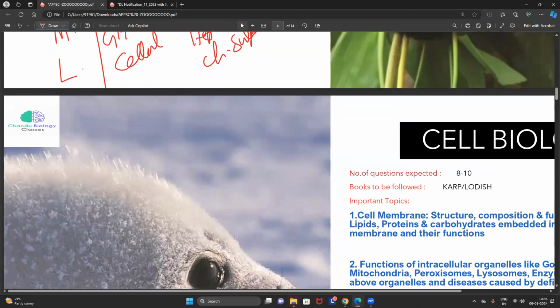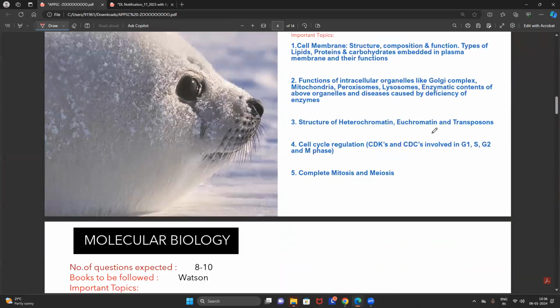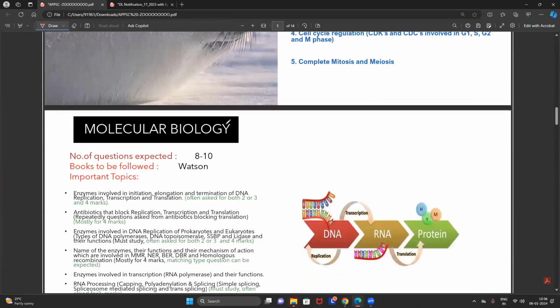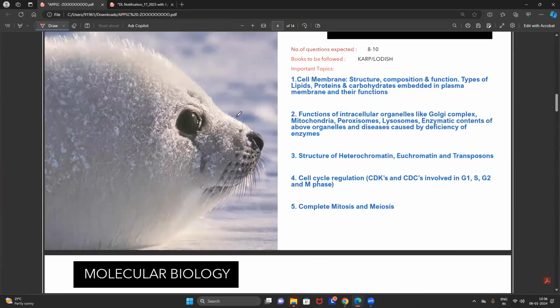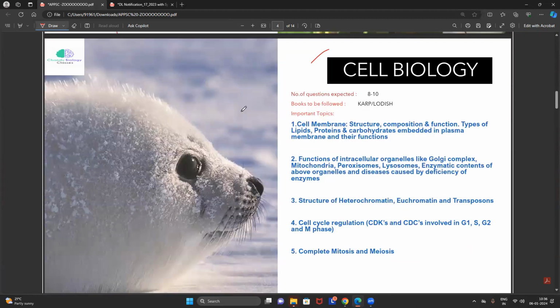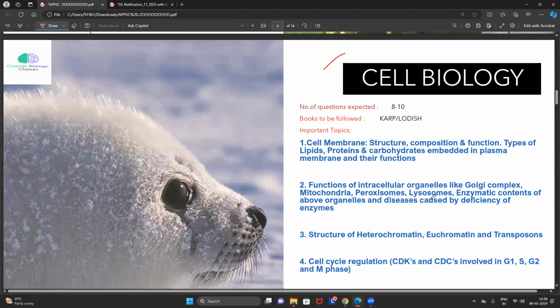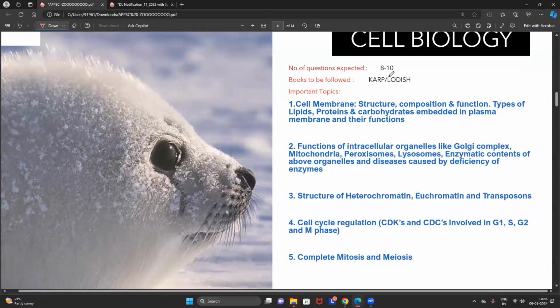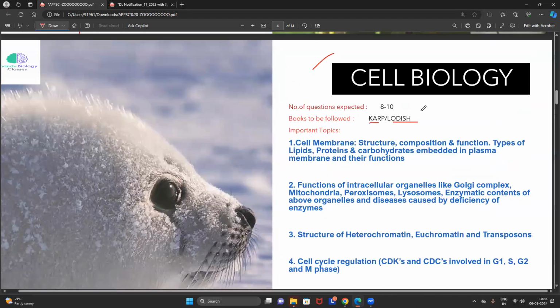Then the next one, cell biology. I told you, right? In your zoology syllabus, they have included cell biology, molecular biology, and rDNA technology in a single unit. But trust me, this unit will be the biggest unit in your entire syllabus, along with the human physiology. Now, when you are reading the cell biology, the standard reference books are either Karp or Lodish. You can read as the standard reference book. There's no doubt about it.